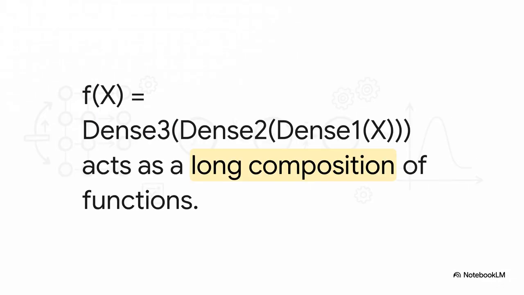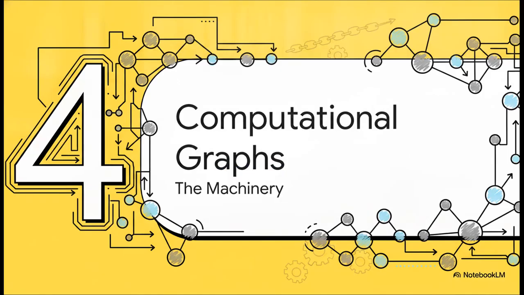Because a neural network is basically just a massive, long composition of functions chained together. Think about how this equation perfectly mirrors the nesting we just talked about. Dense 3 wraps around dense 2, which wraps around dense 1. Our input data, represented by x, goes into that first layer. Then the result of that calculation passes to the second layer. And finally, that result is fed into the third output layer. So an entire neural network is really just one giant chained mathematical function. How cool is that? Next up, section 4, inside computational graphs.